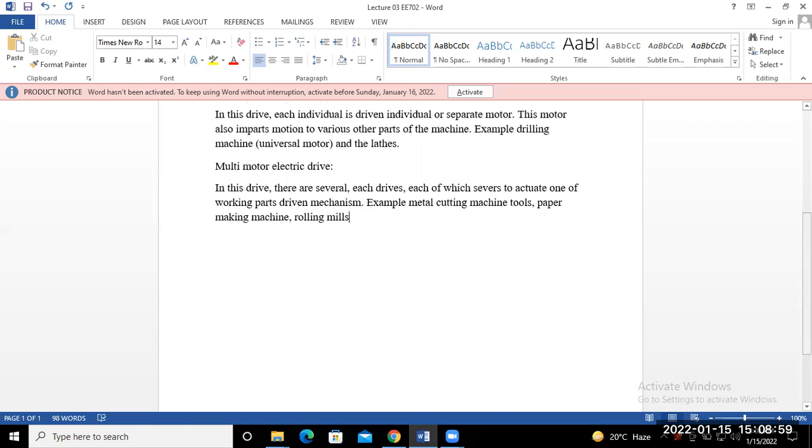Next, these all three are the types of electric motor drives, or electric drives. Next we are going to discuss the classification of controller scheme. We already mentioned which types of control we can use: manual, semi-automatic, and automatic. So just try to elaborate that one. So next is the classification of controller scheme.